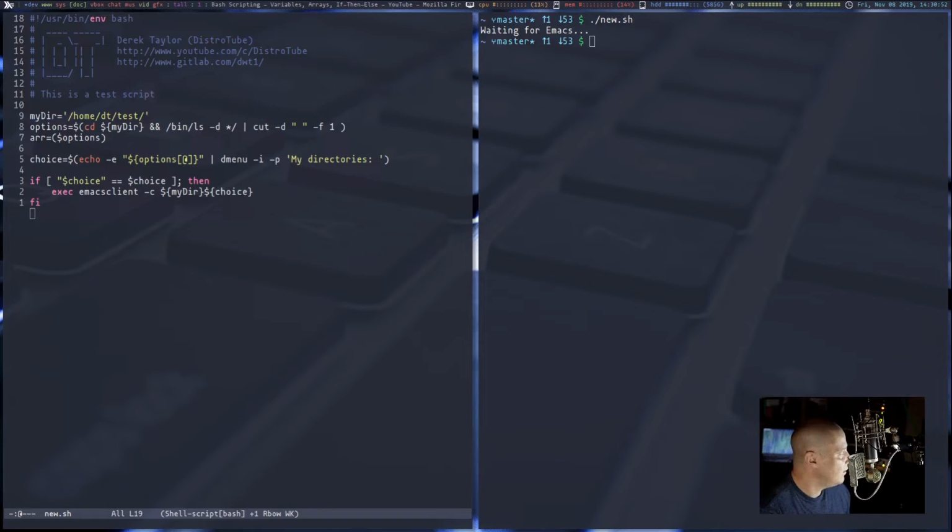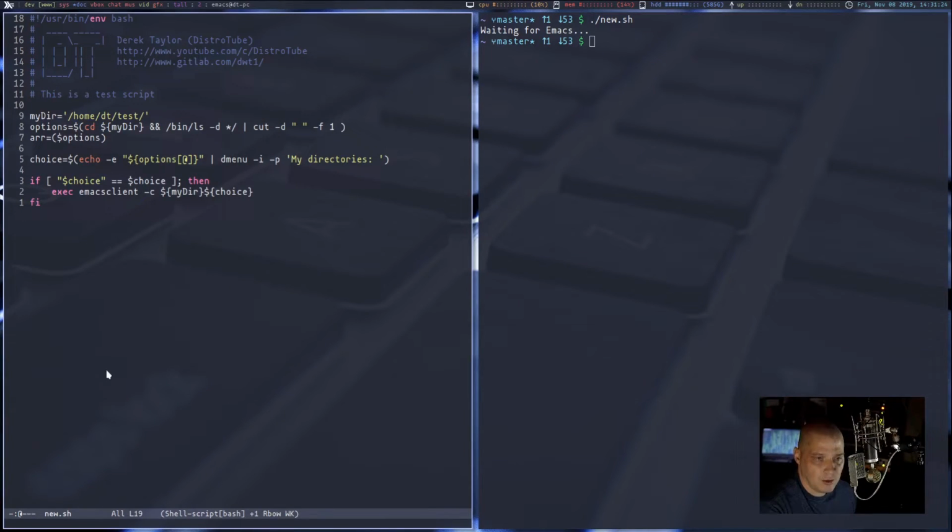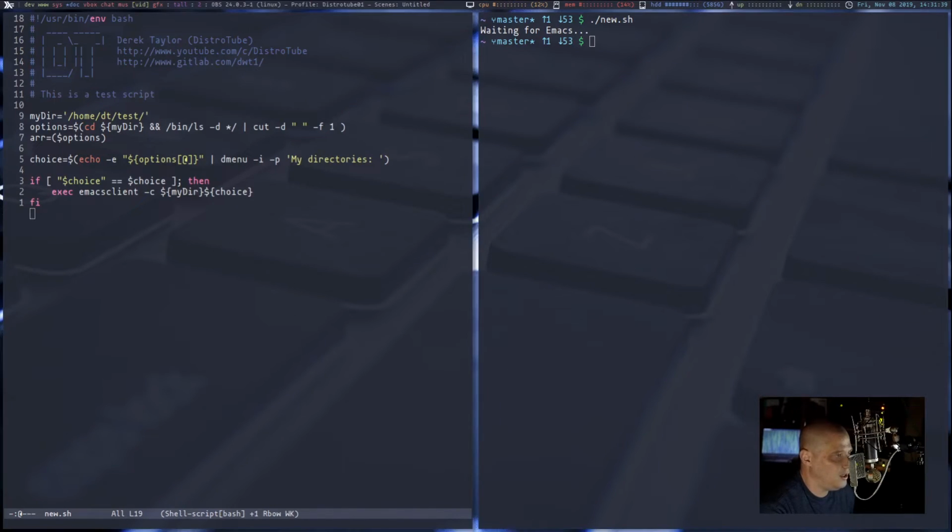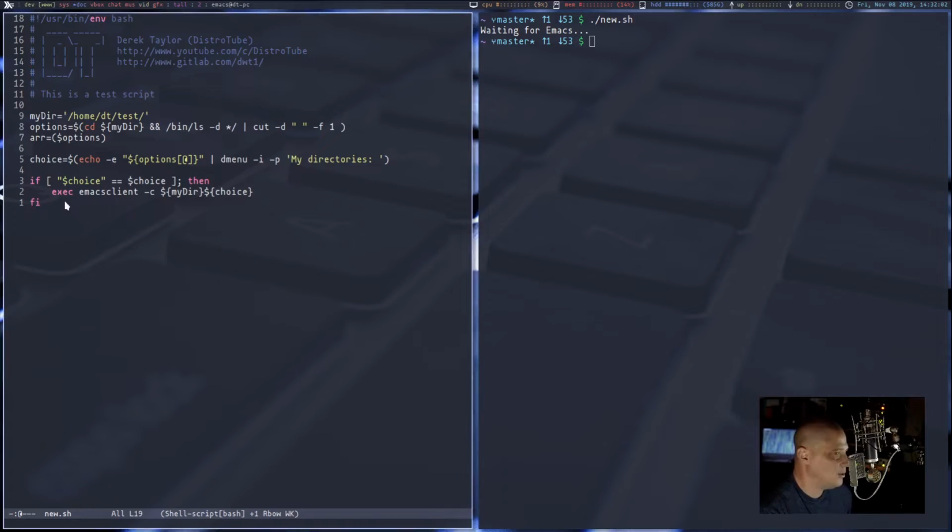So I think the best way to attack this is to create another array, kind of like the options array here, which runs the ls command and grabs the directory names. I need to do another one for grabbing just markdown files from the directories. So I think this is how I want to do it. Since I'm going to have a couple of different arrays, I'm going to name this one something more appropriate than just options. I'm going to call it directory options, because I'm also going to have another one listing files later. I'll call that one file options.